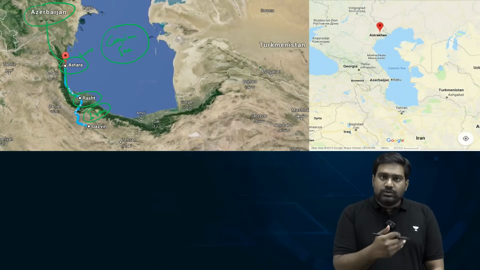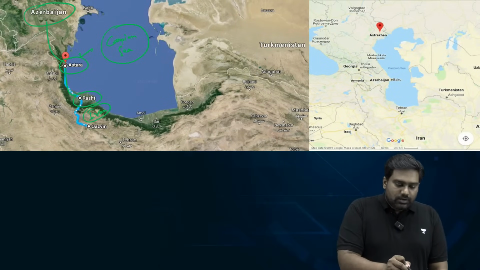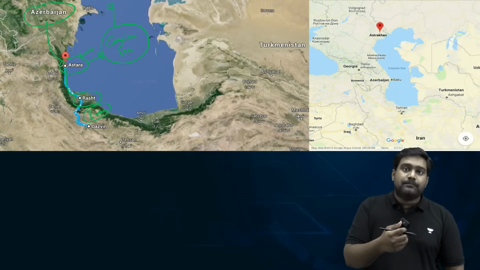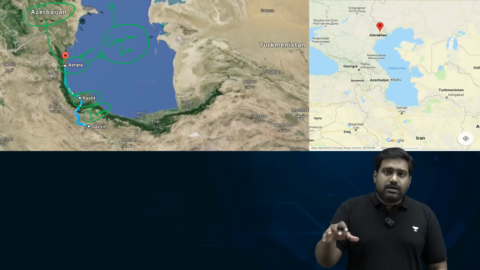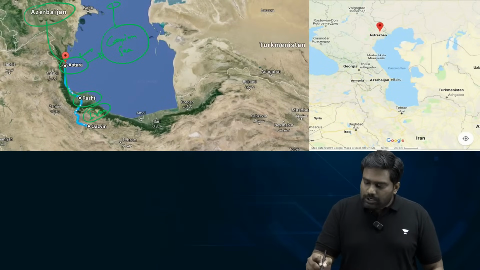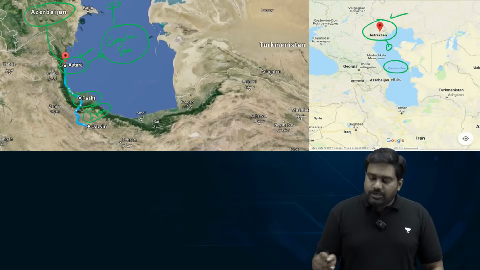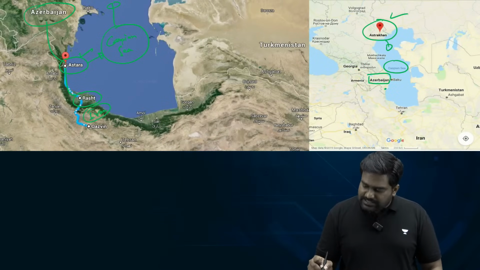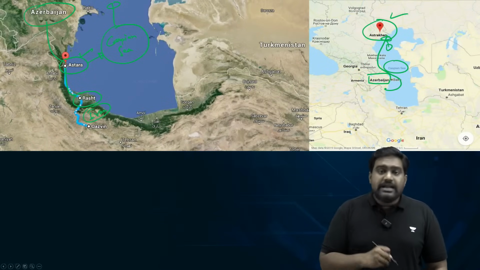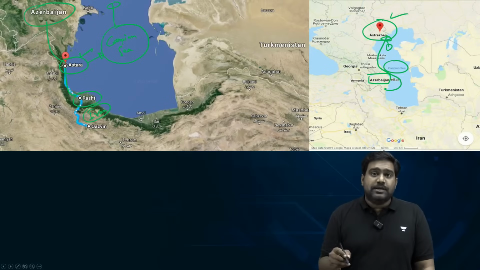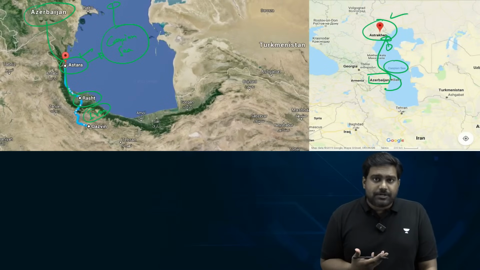So from Iran, through the rail network from Rasht through Astara, goods can be brought into Azerbaijan, and from the Caspian Sea, it can be taken through inland navigation to Russia. Russia also has built a major cargo terminal called Astrakhan, facing the Caspian Sea. So from Azerbaijan to Russia, that is from Astara to Astrakhan, an inland navigation route has been established in the Caspian, which benefits the INSTC project.